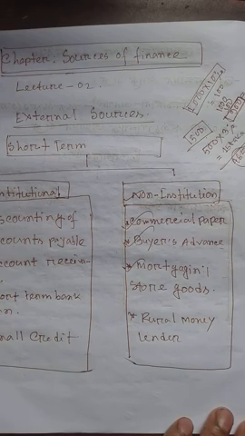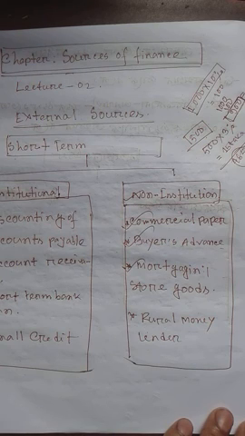When they need some money to cultivate agricultural products or purchase some goods, they need small amounts of money, like 5,000, 10,000, 20,000, 25,000.